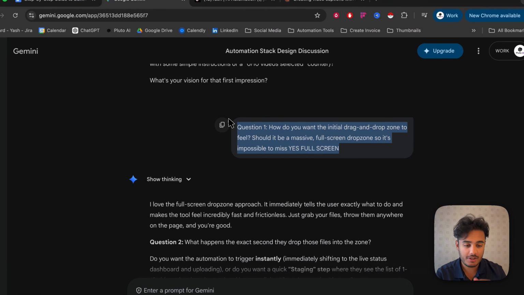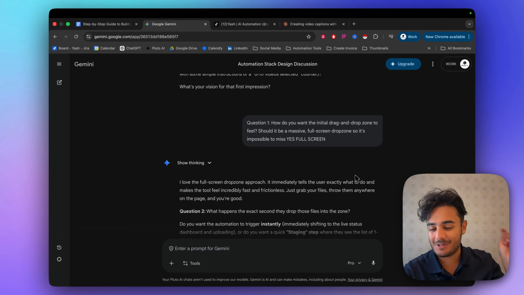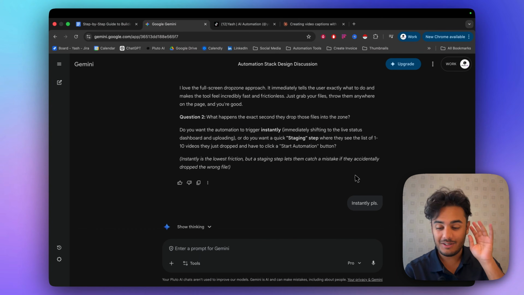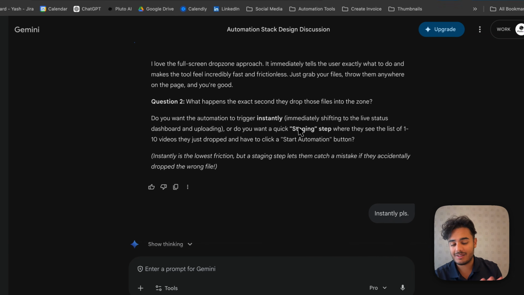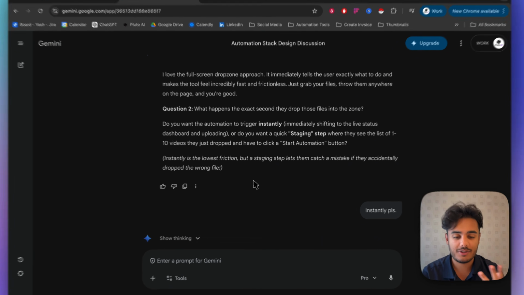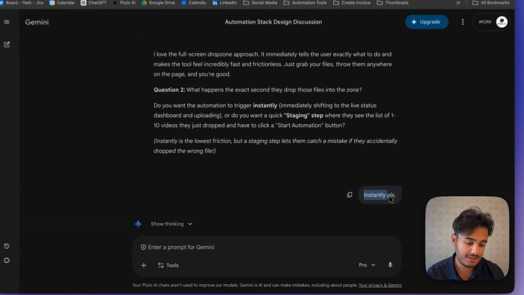So question 1, do you want a drag and drop screen, full screen? We already went through this. Yes, I want a massive drag and drop. You can just post all your videos in there, nothing else on that page. Awesome. Then it asks, like, do you want to confirm that these are the videos you want to kind of start the automation with? I don't want to have to see all the videos and click start automation. I just want it to go through and do it instantly. So I said instantly, please.